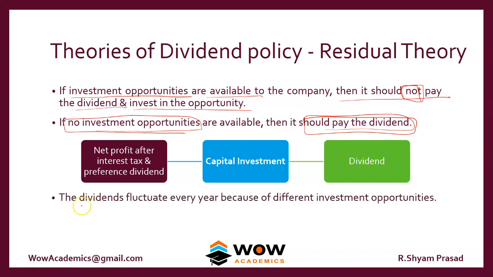What happens here is the dividends fluctuate because every year the investment opportunities keep differing. So every year we can't promise a constant dividend per share. What we can do at most is, after paying for the capital investment, we will pay whatever remains. So at one point of time, this becomes an irregular dividend policy.